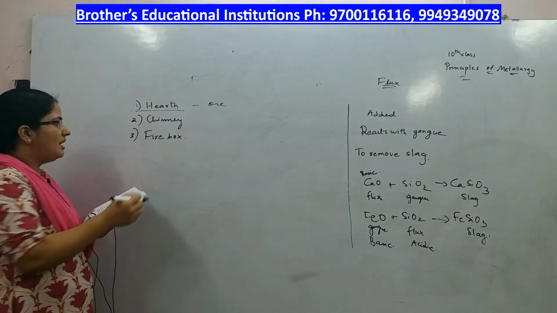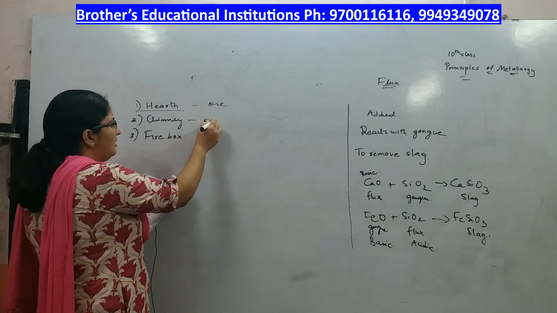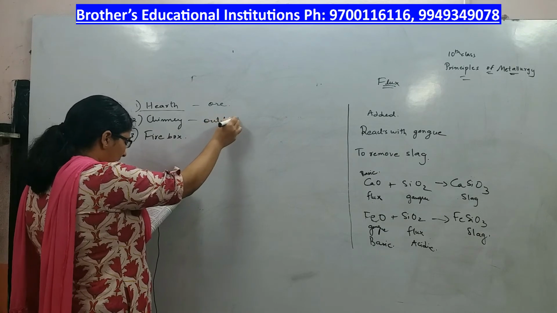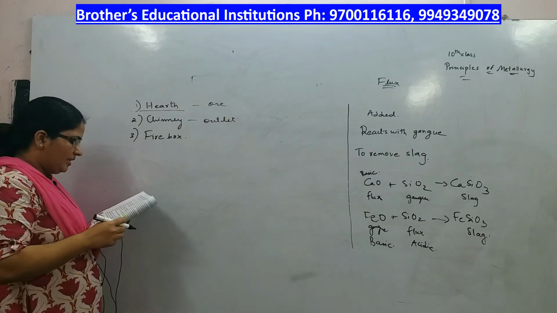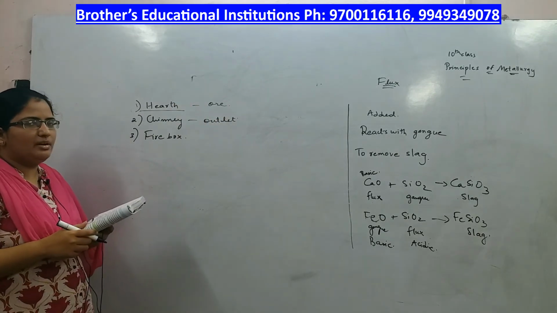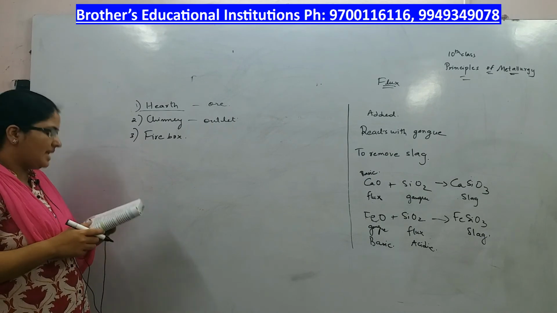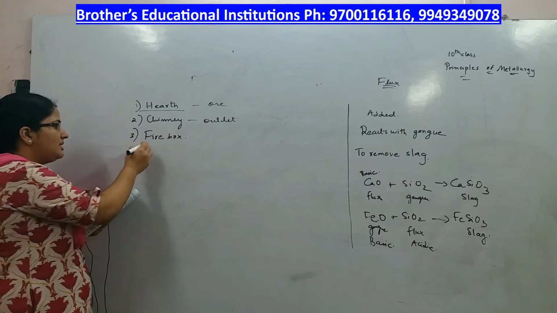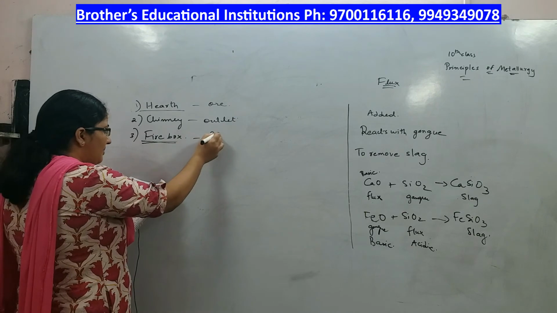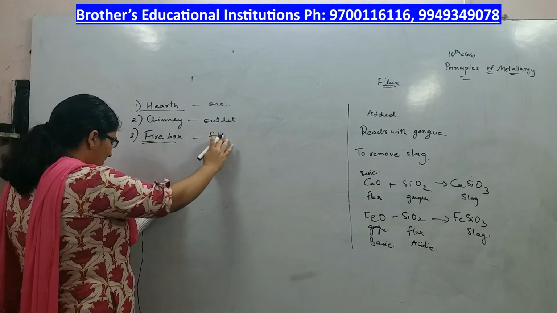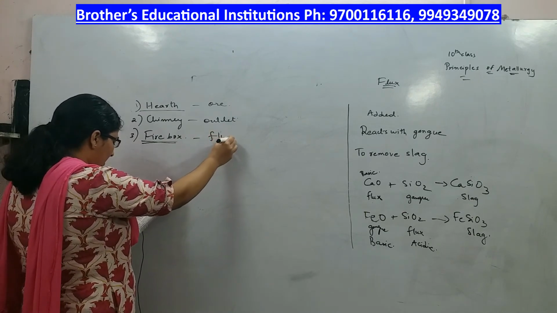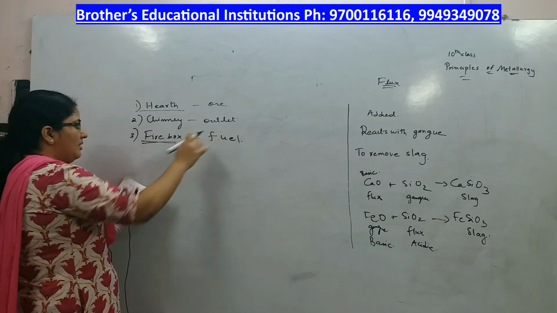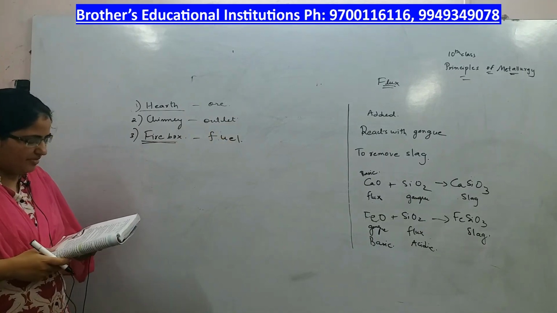Then chimney is the outlet for the waste gases to go out of the furnace. And firebox is a place where we keep the fuel for burning.